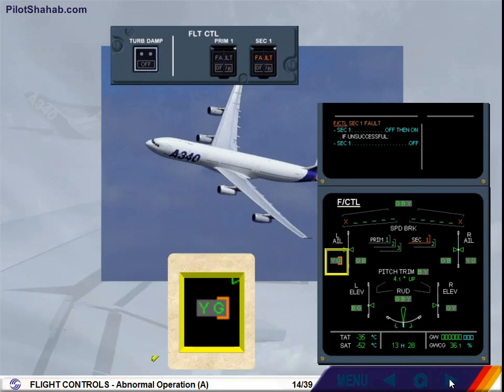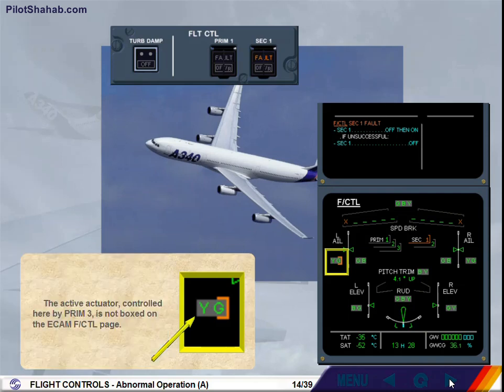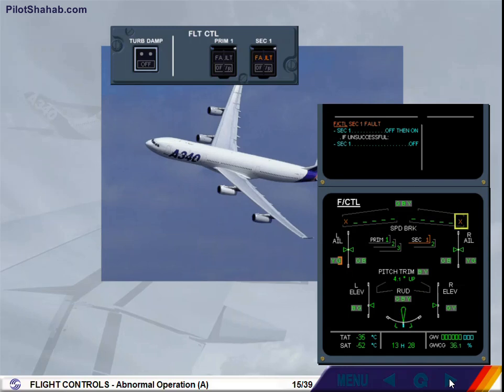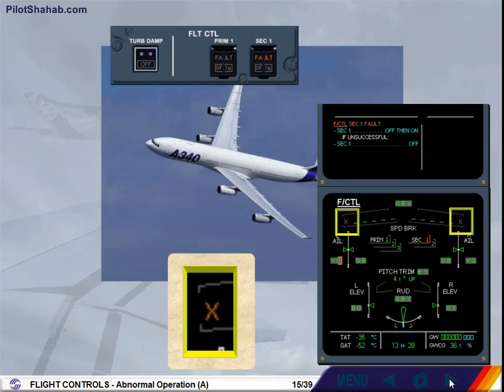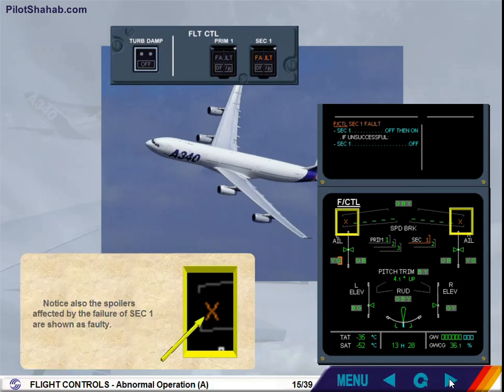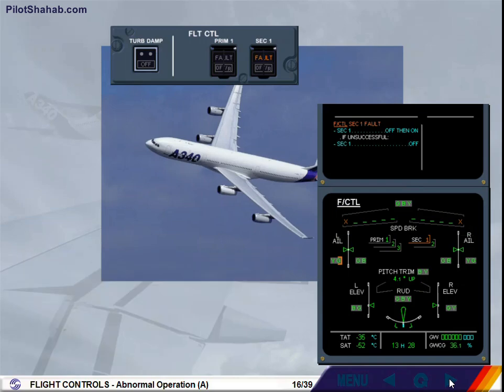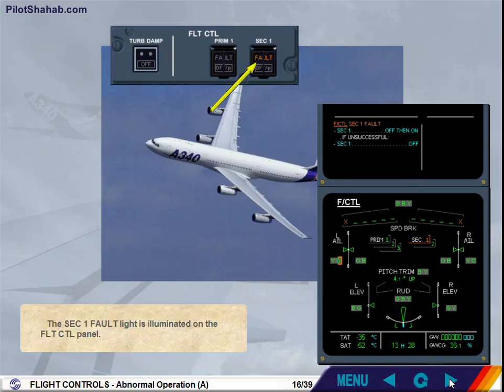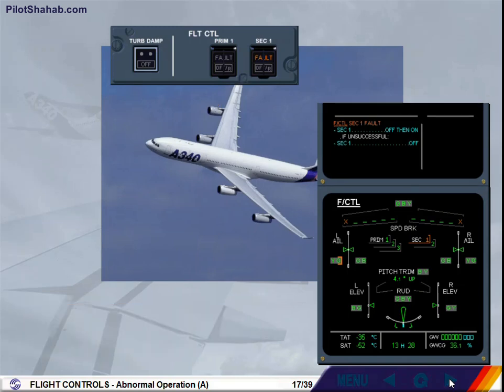The active actuator, controlled here by PRIM 3, is not boxed on the ECAM flight control page. Notice also the spoilers affected by the failure of SEC 1 are shown as faulty. The SEC 1 fault light is illuminated on the flight control panel. We can see that the first action is to reset the faulty computer. The pilot flying will ask you to perform the ECAM actions.